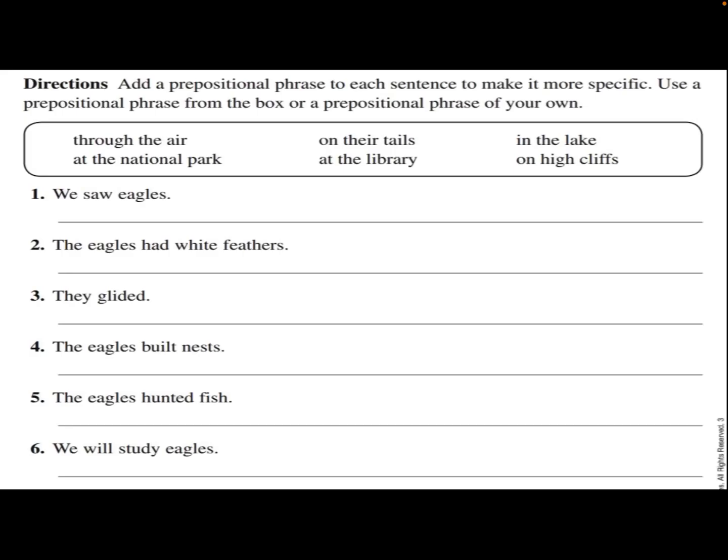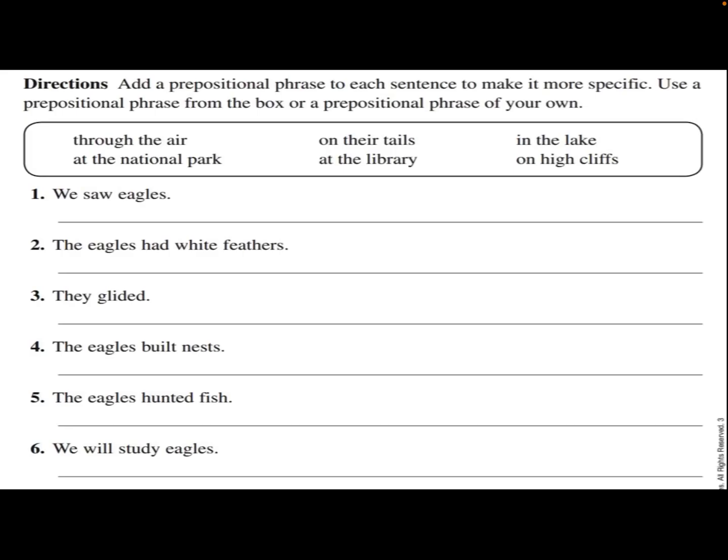I want you to take a look at those prepositional phrases and decide which sentence you can put them in to add more detail and make it more interesting, but also make sure you're underlining the preposition in that phrase. We want to know which one is the preposition in the whole phrase. And remember, the preposition starts the phrase and the phrase ends in a noun.